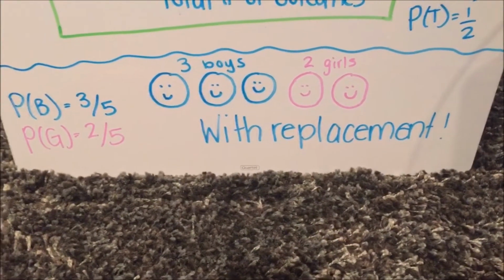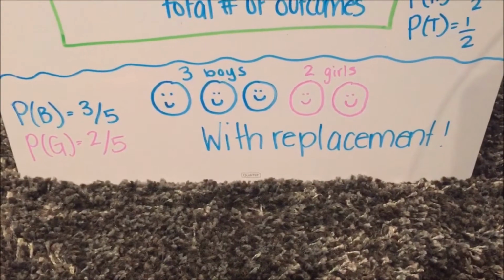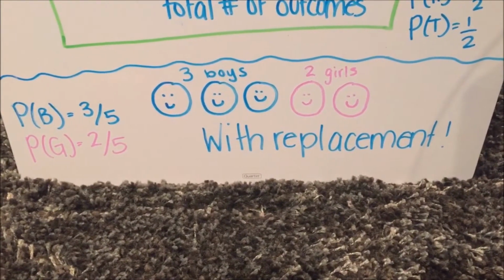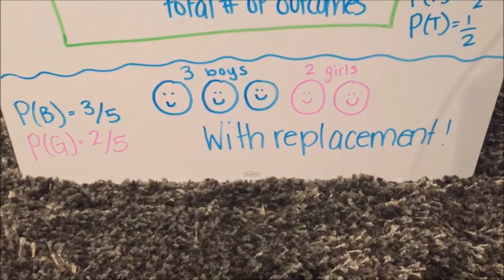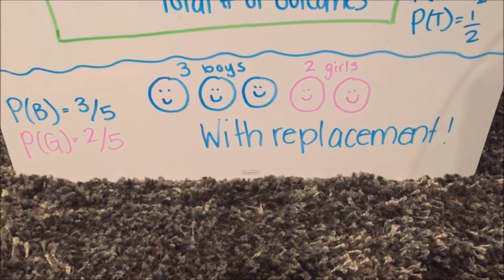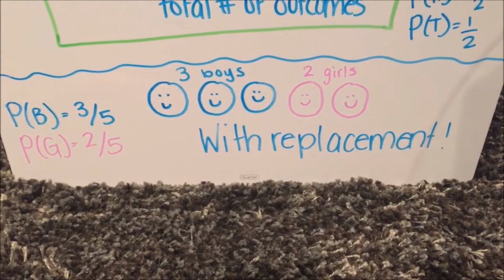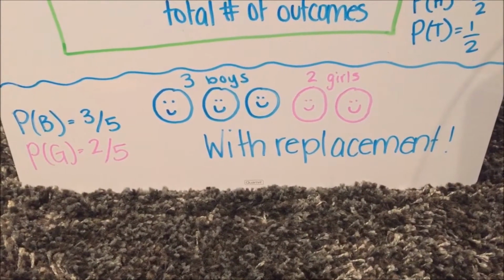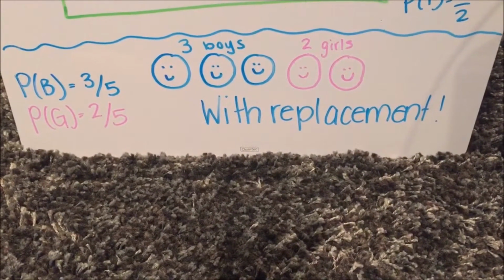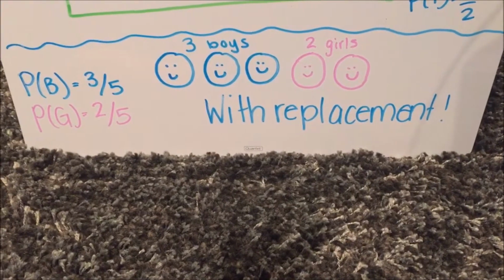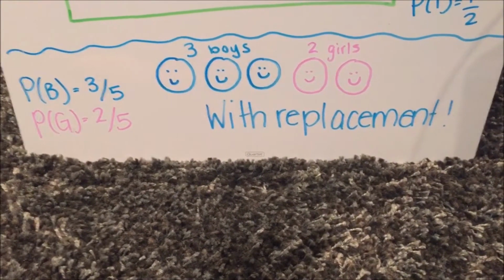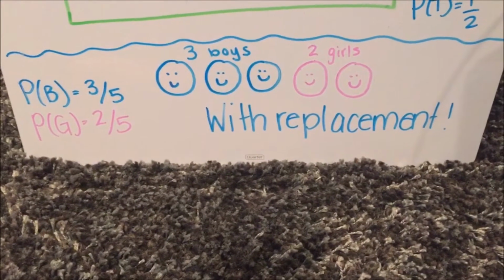So if I was to choose a boy on my first pick and put that boy back into the group, that would be called with replacement. It does not change the total outcomes, so the probability of choosing a boy would still stay 3 over 5, and the probability of choosing a girl would still stay 2 over 5 as well. When using probability with replacement, the events are not affected by one another because you are replacing your last choice. So this is called an independent event.